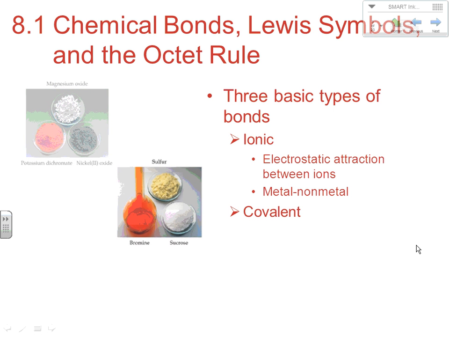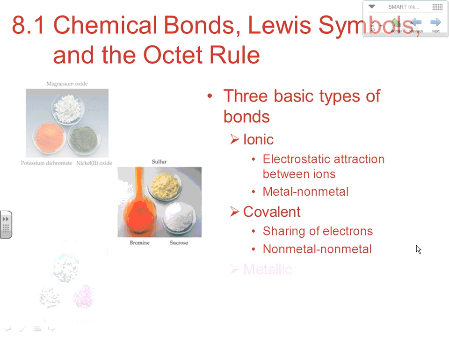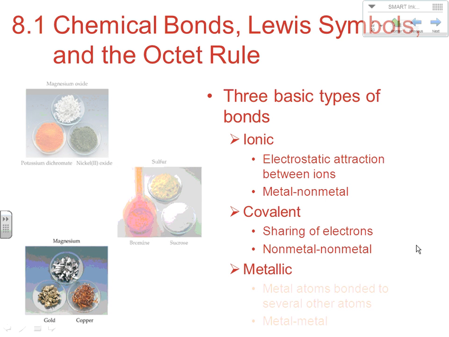The next type would be covalent bonding, and covalent bonding is a sharing of electrons, and you typically see this between two nonmetal substances. When one substance isn't strong enough in electronegativity to steal the electron from the other, they end up sharing electrons. And the third type of bonding we'll end up looking at in the chapter is metallic bonding. Now, metallic bonding is a type of bonding that explains why metallic substances and alloys can end up becoming stable. And it's metal atoms bonded to several other atoms. And it's usually metal to metal bonding that we're looking at here.